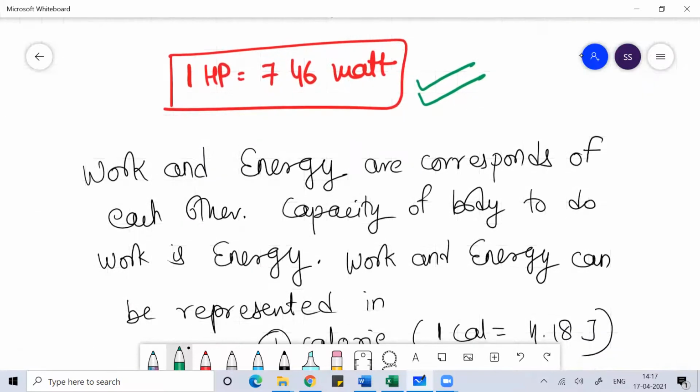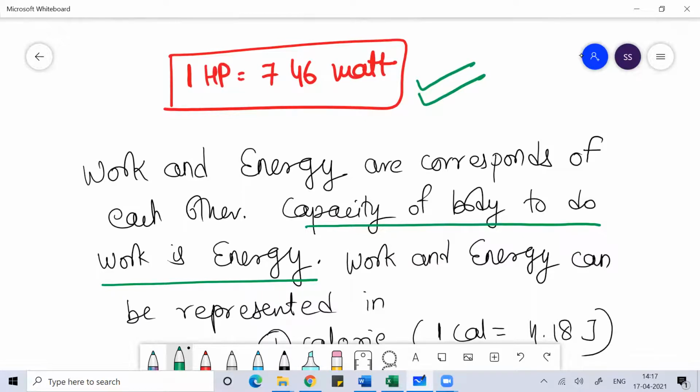Now, when we talk about work and energy, they are correspondent to each other. I can define energy as the capacity of an object to do work. In your chapters in 7th, 8th, and 9th, you studied different forms of energy, either kinetic energy, potential energy, heat energy, or chemical energy, and their interconversion. You know the law of conservation of energy, that energy is neither created nor destroyed, it only changes its form. The SI unit of energy and work is joule.